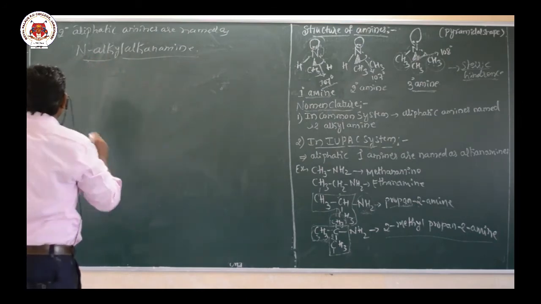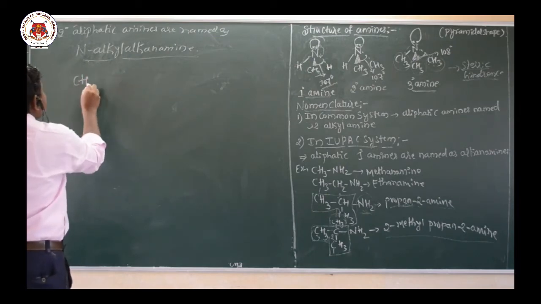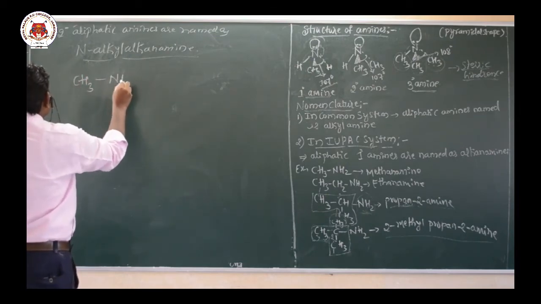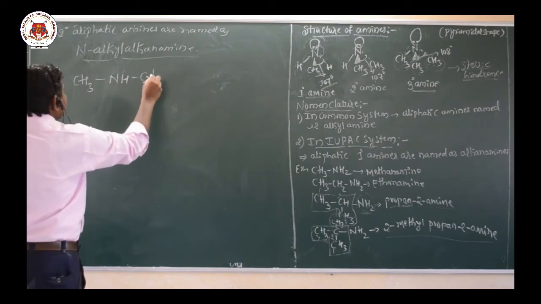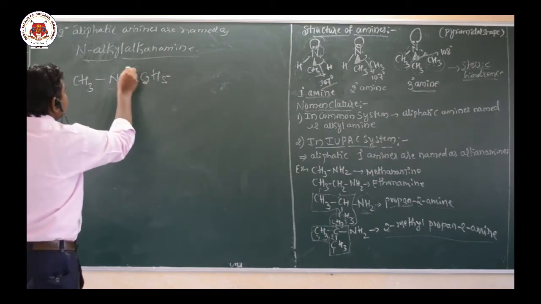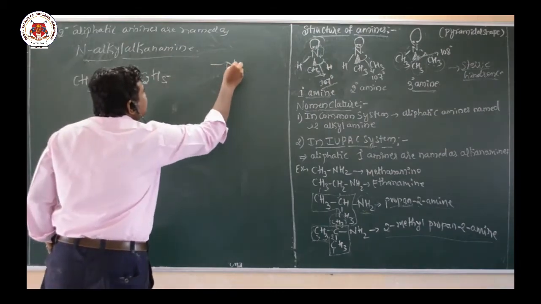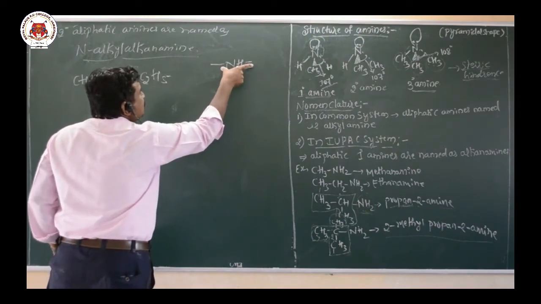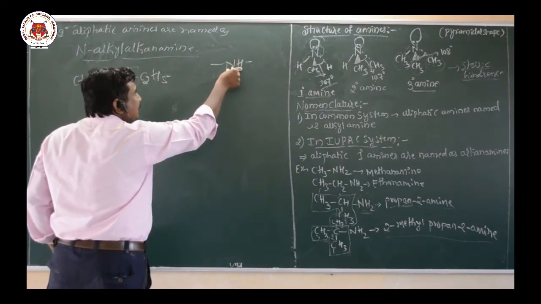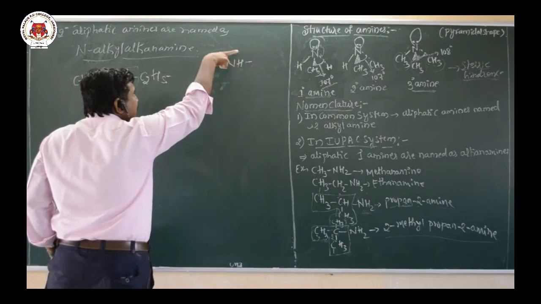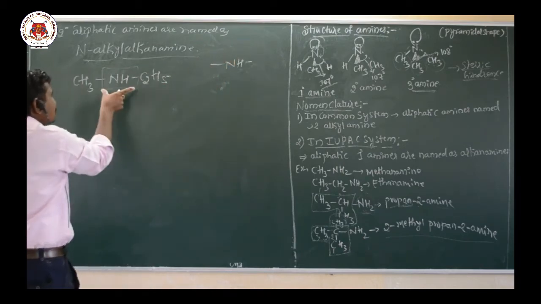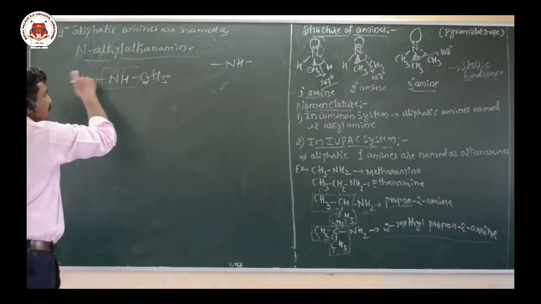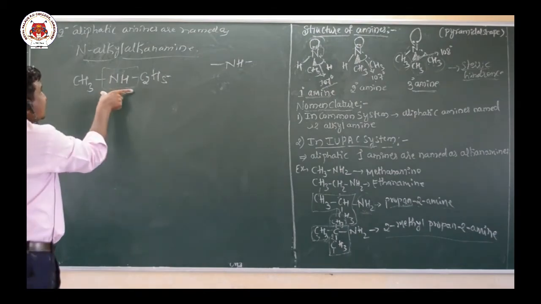So I will take one example, CH3NHC2H5. Here we are going to observe the functional group, that is NH. That means 2 hydrogen atoms are replaced from ammonia and substituted by 2 alkyl or aryl groups. Here also we have 2 alkyl groups, and this is an example of a secondary amine.